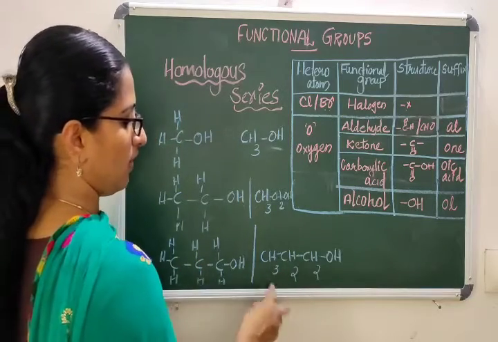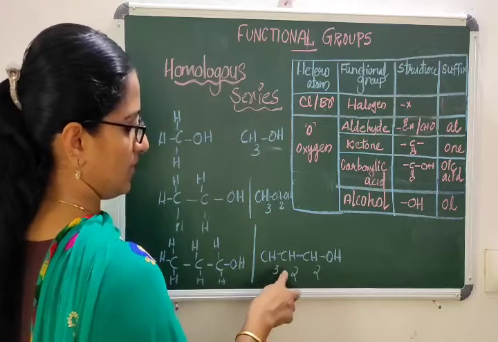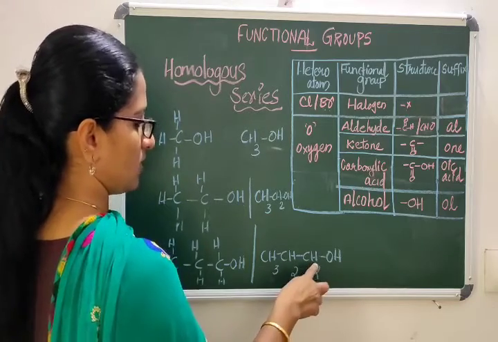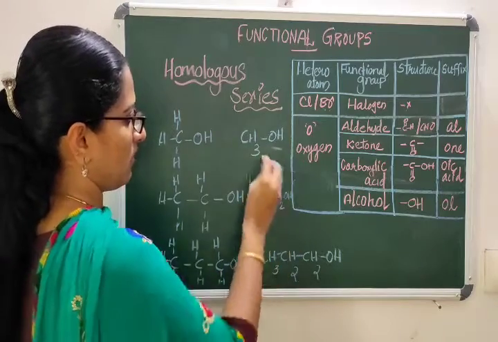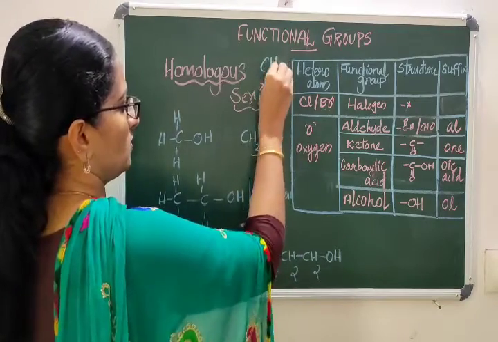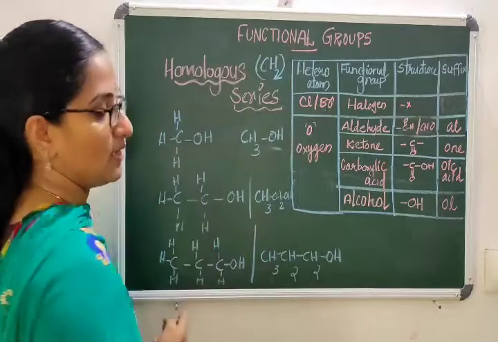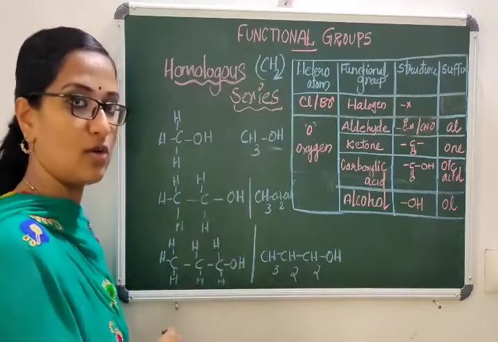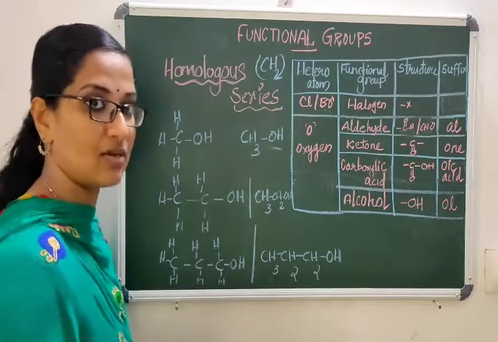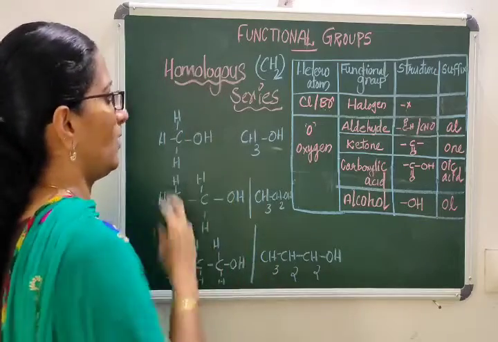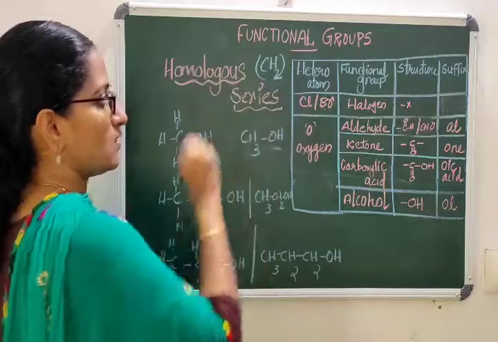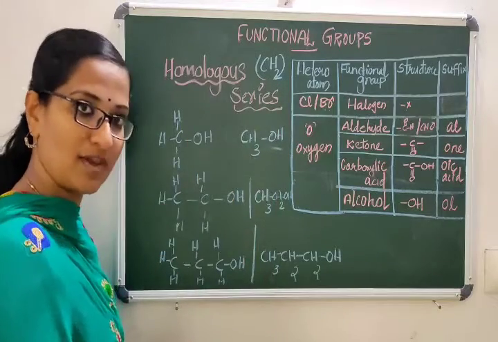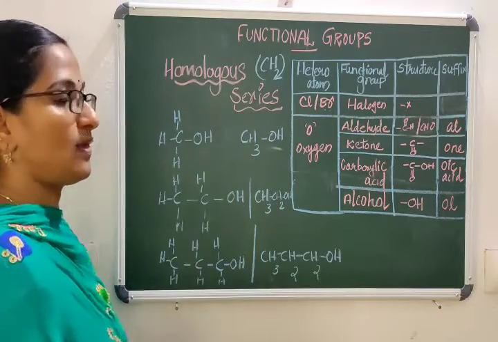And if it is butanol, CH3CH2CH2CH2OH. So the successive members have a difference of CH2 in a series. That is why the alkane series or alkene series are called homologous series, because they differ by one CH2 unit. So this is the homologous series.